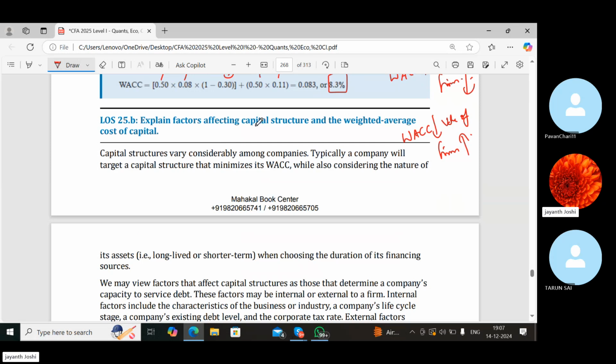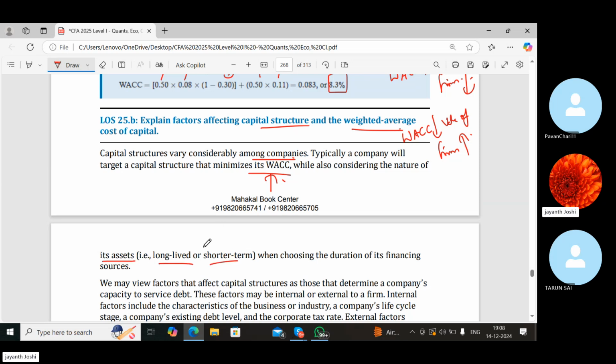Explain factors affecting capital structure and WACC. Capital structures vary considerably among companies. Of course, not every company will have a similar capital structure, even though the companies have similar kinds of businesses. Typically, a company will target a capital structure that minimizes its WACC. That's what I said: a company should always look to minimize its WACC, and that will increase the value of the firm, while also considering the nature of its assets, that is, long lived or short term.